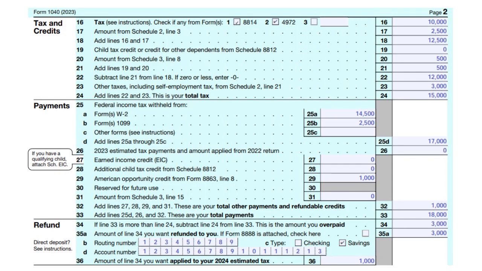They have withheld from my paycheck 17,000, and I also qualify for 1,000 in credit. So everything goes to 18,000, and you will see that I owe 15,000, but I've paid and earned credit of 18,000. So there's a delta of 3,000. So you put that on 35A.